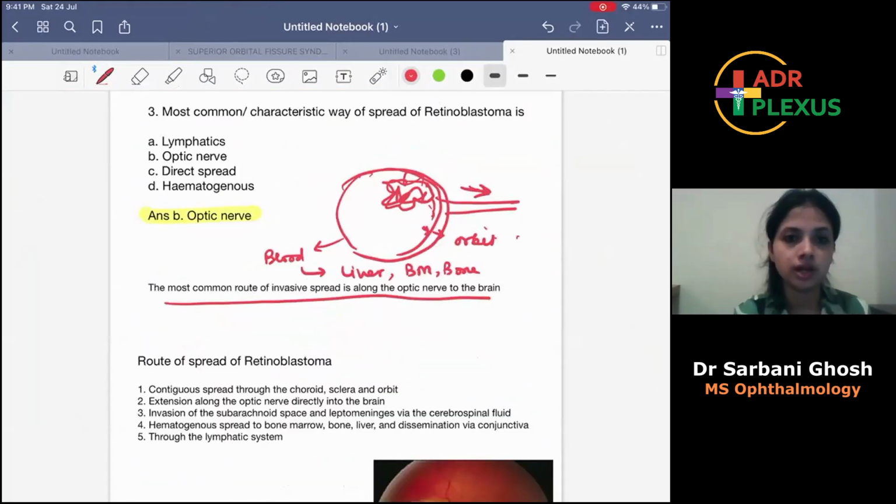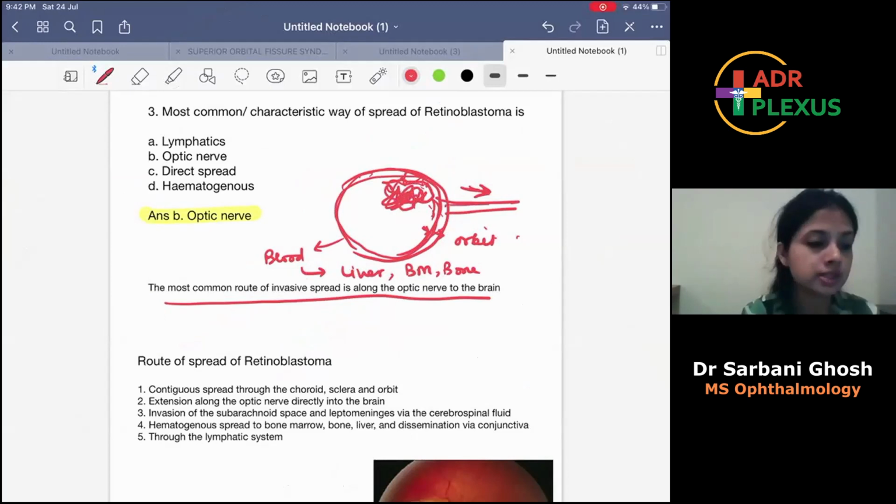I'll now move to the third question. The most common or characteristic way of spread of retinoblastoma is: lymphatic, optic nerve, direct spread, or hematogenous. The answer would be along the optic nerve. Suppose this is the eyeball, internally this is the retina, and this is the tumor, the retinoblastoma. This can spread along the optic nerve to the brain directly. This is the most common route of invasive spread.